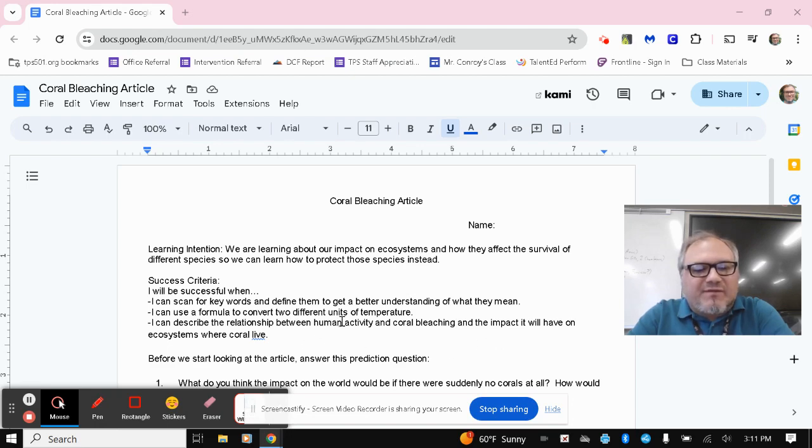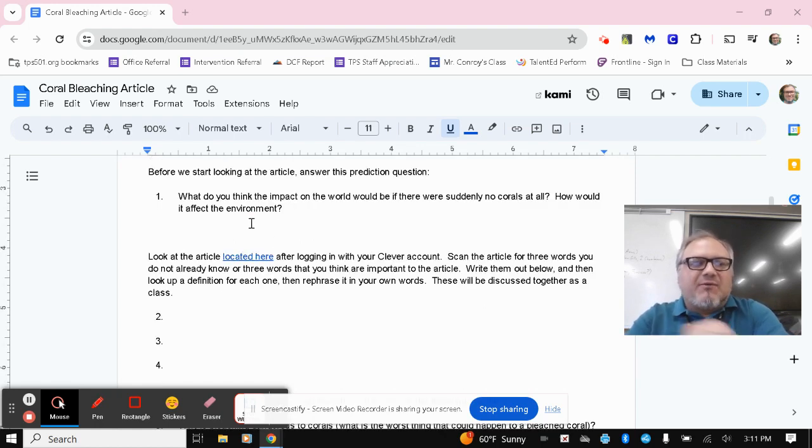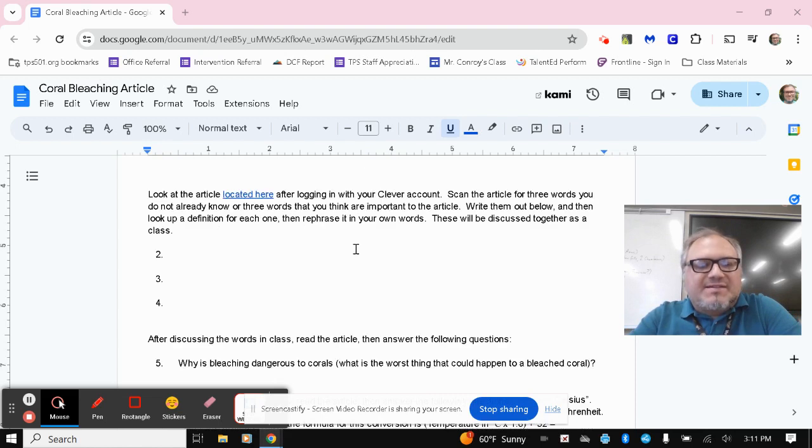where coral live. So, before you even look at the article, there's a prediction question that I want you to look at. What do you think the impact on the world would be if there were suddenly no corals at all? How would it affect the environment? So again, you're just using your best guess. Think about what impact that would have if corals were just suddenly not present. Then there's a link to the article here.